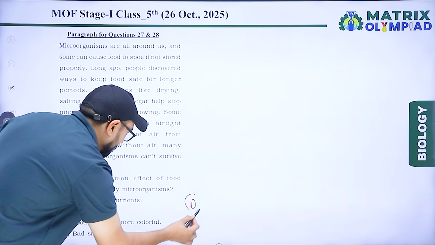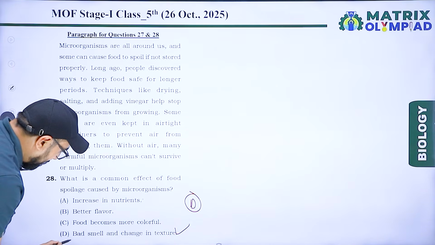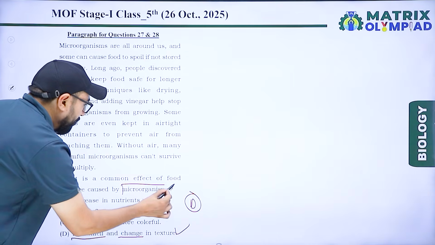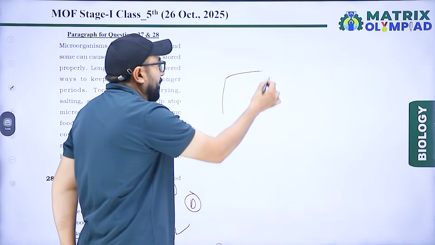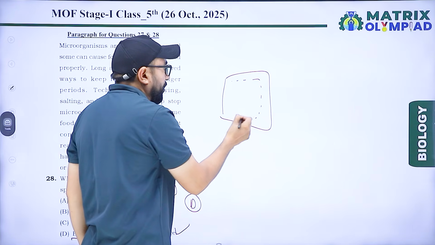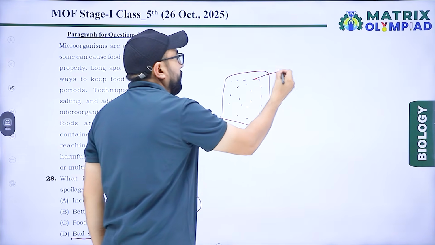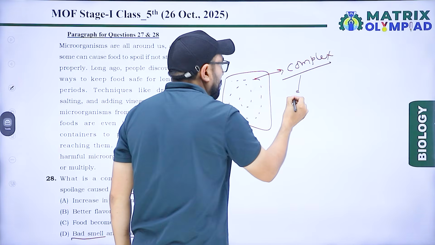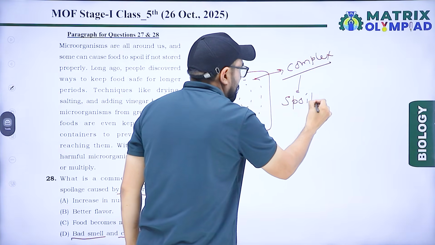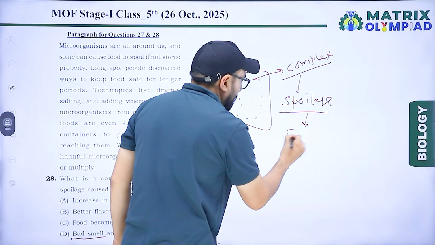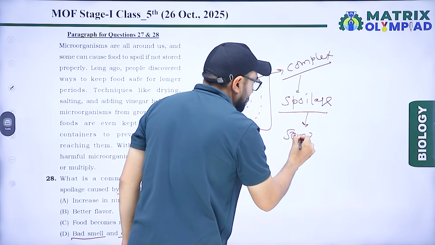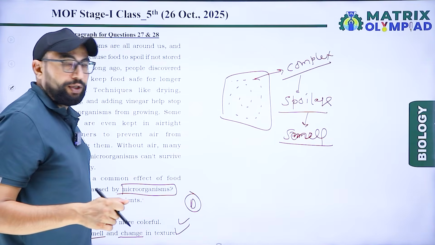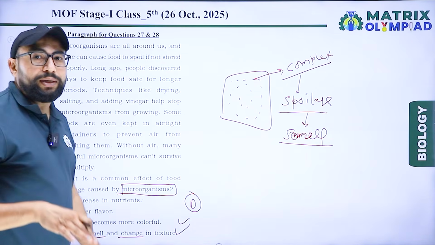Option D is correct because microbes multiply in more number and convert complex food into another form, that is spoilage, with bad smell and change in taste and texture of food. So the right answer is option D.